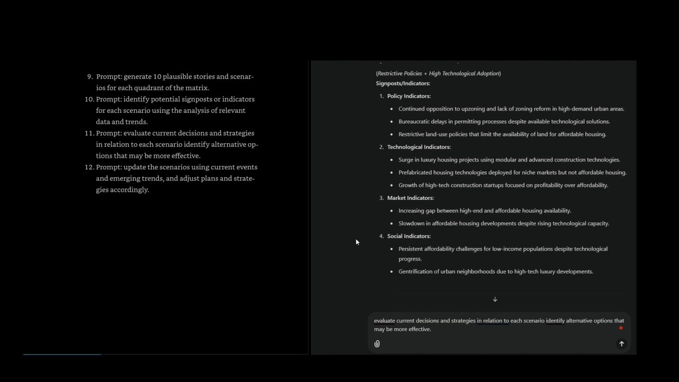Signposts, indicators, policy indicators: continued opposition to upzoning and lack of zoning reform in high-demand urban areas. Bureaucratic delays in permitting processes despite available technological solutions. Restrictive land use policies that limit the availability of land for affordable housing.